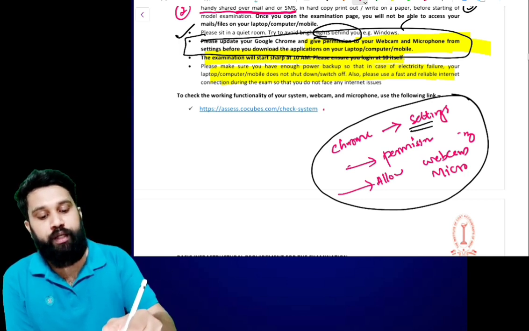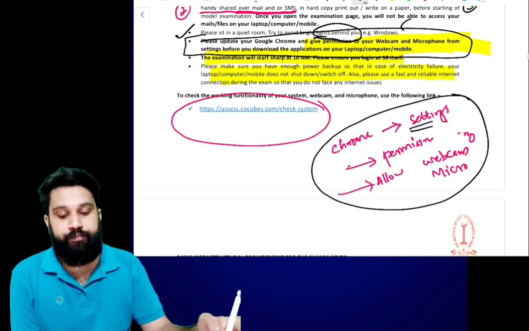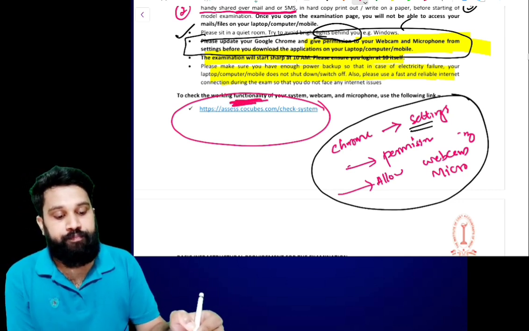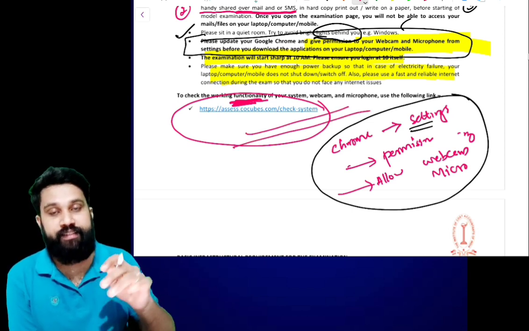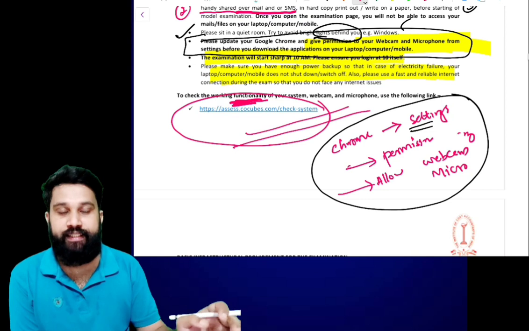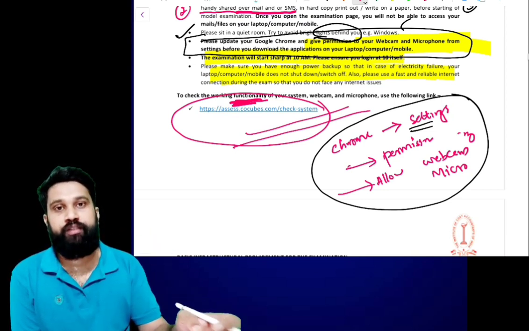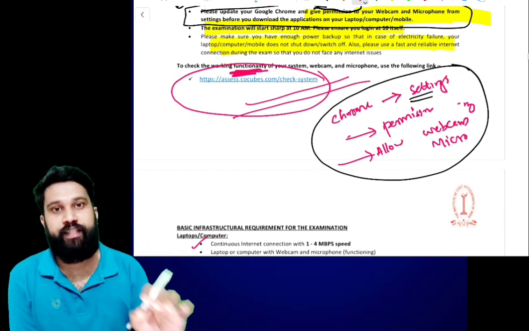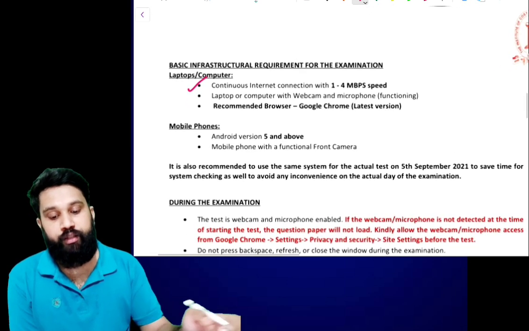You can check the functionality of your system using the link. If you click this link or type it in Google, you can see whether your laptop or mobile phone is compatible or not. So please ensure it is functioning clearly and smoothly.